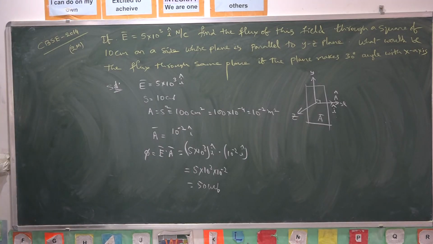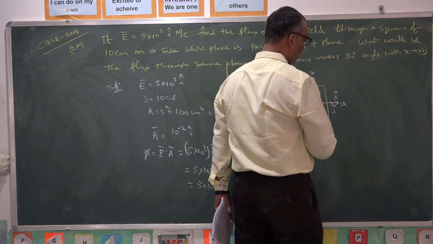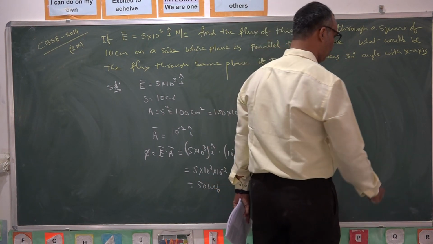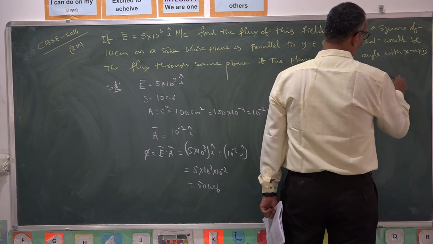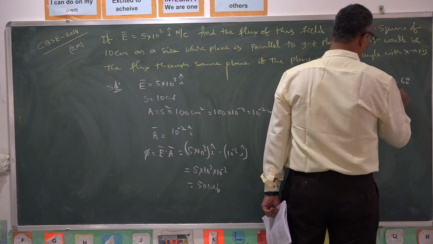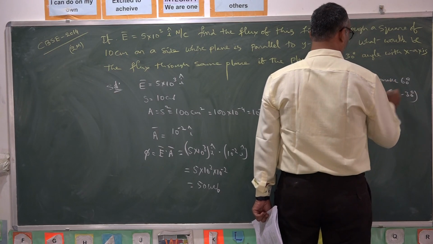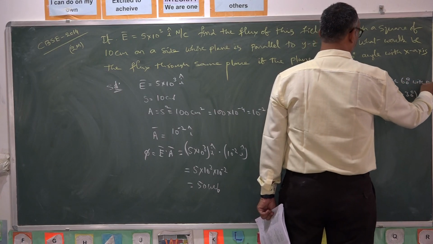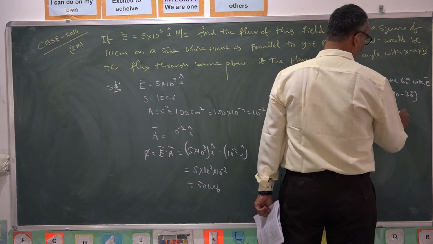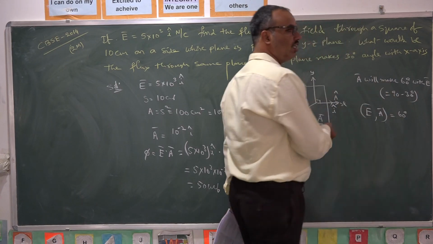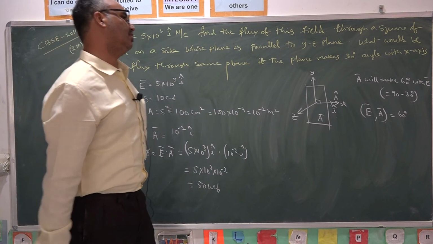In the second case, the plane of the coil is making 30 degrees. If the plane is making 30 degrees, its normal, A bar, will make 60 degrees, which is nothing but 90 minus 30, with the electric field. So the angle between E bar and A bar is 60 degrees.